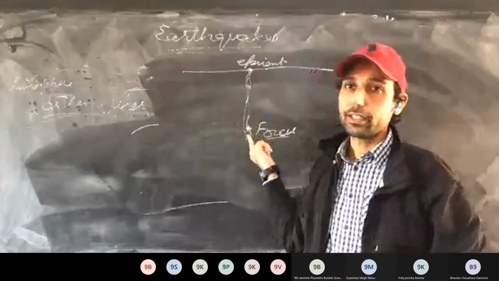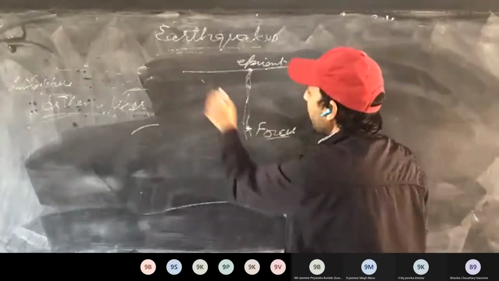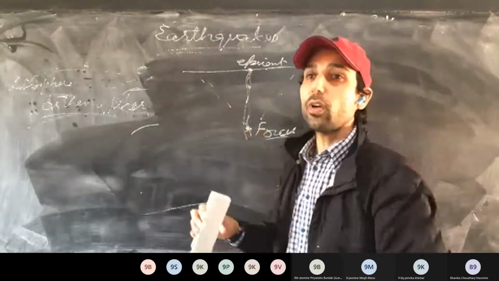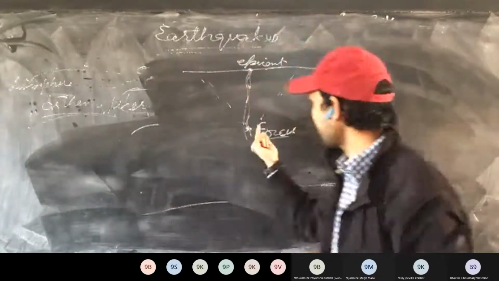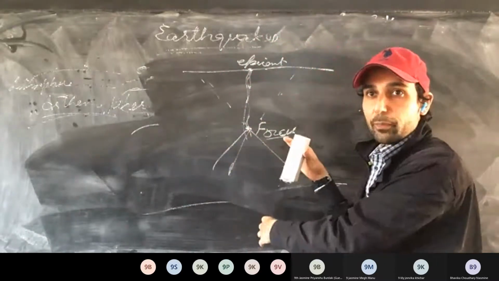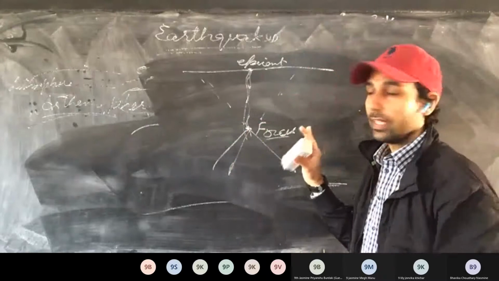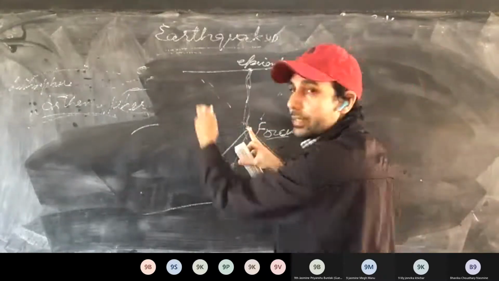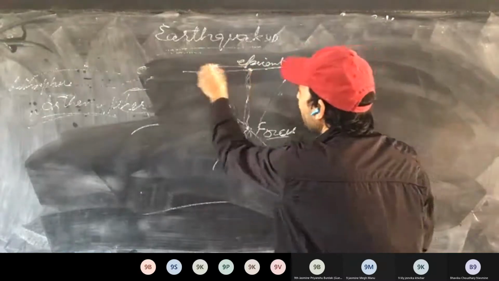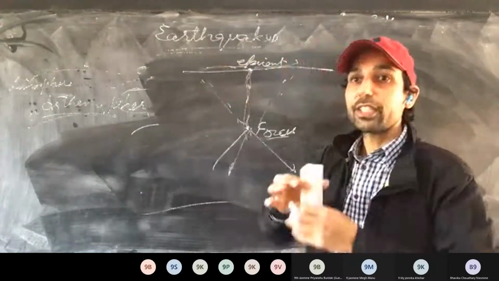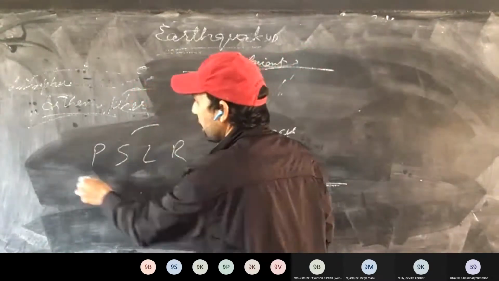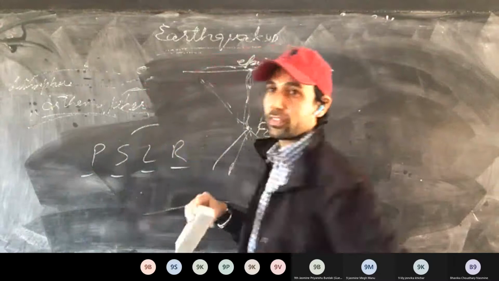Now these waves are related. The waves which travel in the earth, that is, which travel in the lithosphere, are called body waves. These can travel here, they can go towards the core as well, and they move to the other side as well. As they keep moving away from the focus, their intensity decreases. So these are called body waves, and we have surface waves as well. They are generated on the surface. There are 4 kinds of waves, which is not in the syllabus: PSLR. Primary, secondary, Love waves, Rayleigh waves.